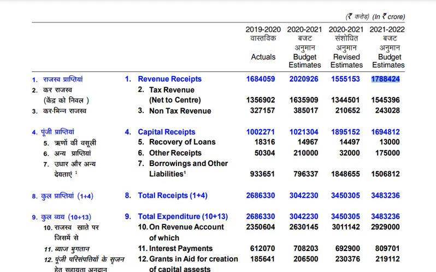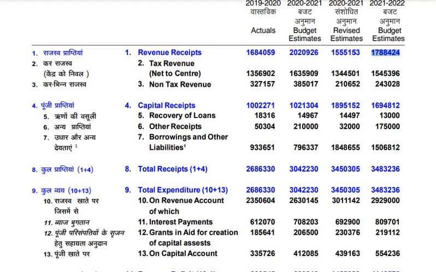The important thing is that if receipts do not increase in the form of revenues as well as capital, it is a cause of concern for a government, because this amount would be utilized for both revenue expenditure as well as capital expenditure.